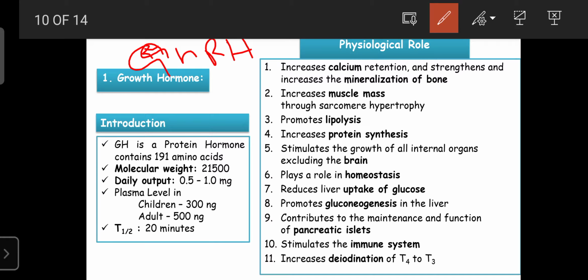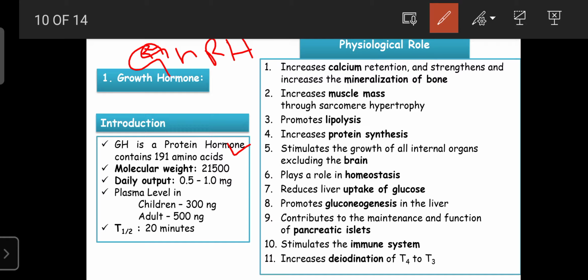That's why the release of growth hormone is mainly influenced by hypothalamic hormones. Regarding the growth hormone, it is a protein hormone made up of amino acids, around 191 amino acids, which are utilized for the formation of growth hormone.